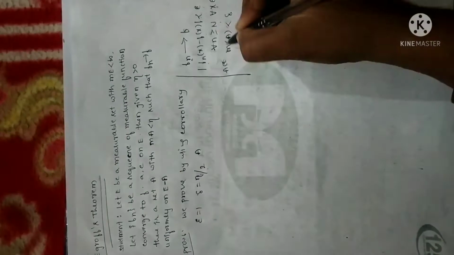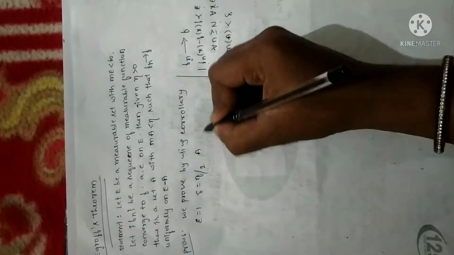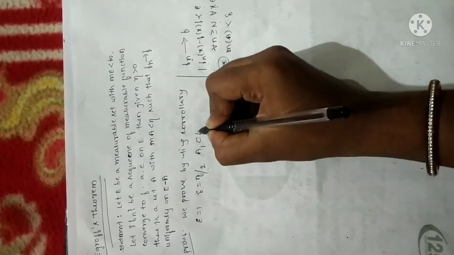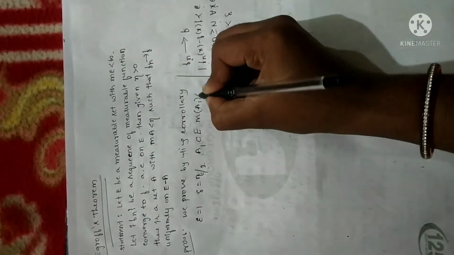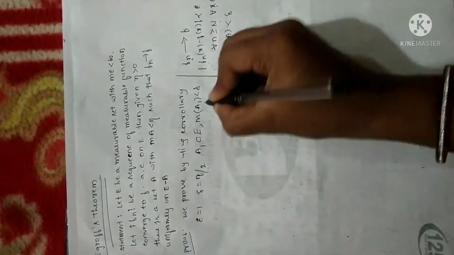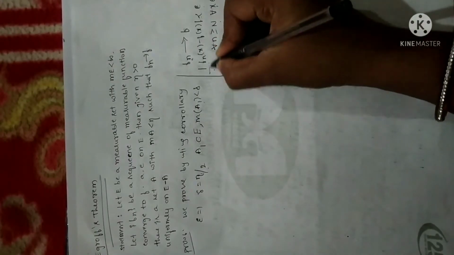Moreover, in the theorem A is a subset of E. So let me take A1 as a subset of E, and since I have taken A, obviously the measure of A1 will be less than delta. In place of A I have chosen A1. Let me replace it in the theorem statement.